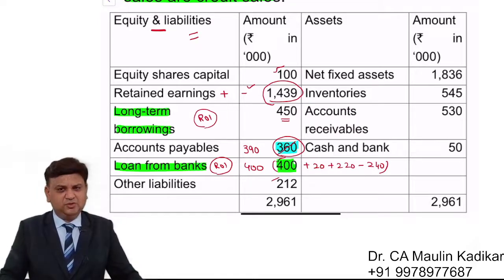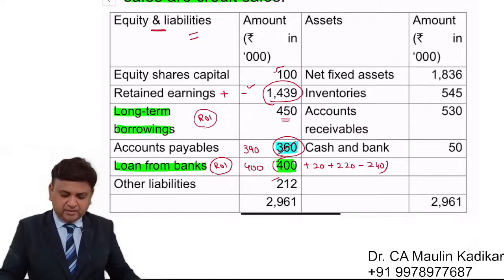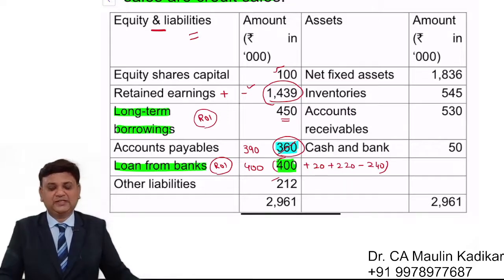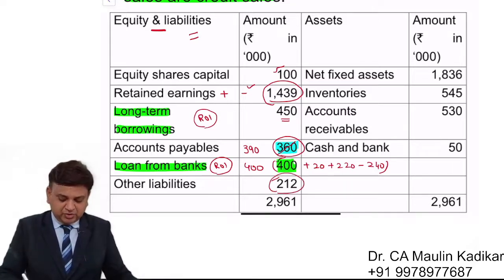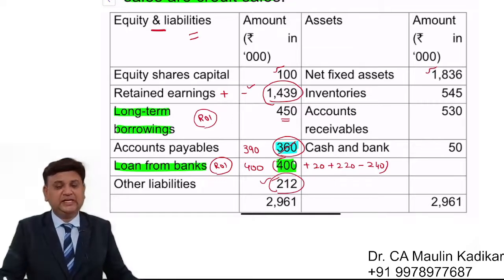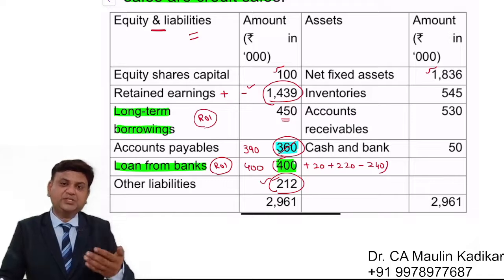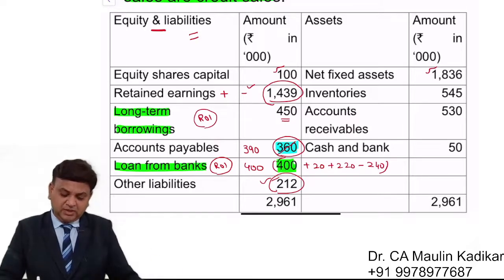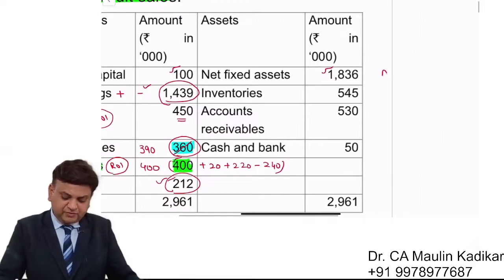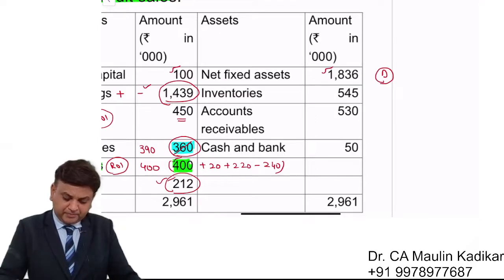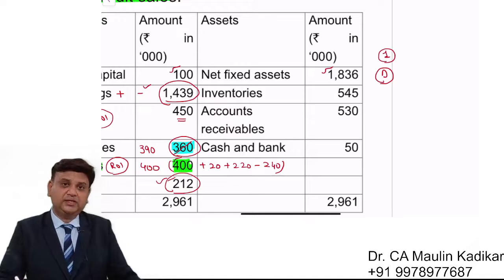Other liabilities, no change, because no information is given that we are going to pay. So this is going to remain the same. Net fixed assets, no change, 18,36,000. Information about the depreciation is not given. Dear students, if the depreciation information is provided to us, then definitely in the first part of the question, we will ignore it.